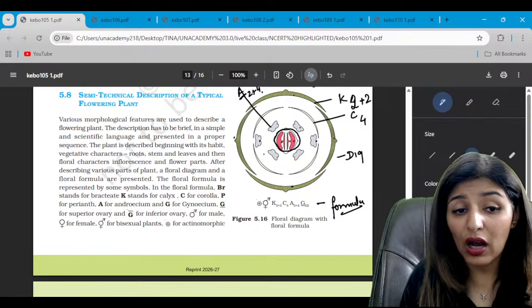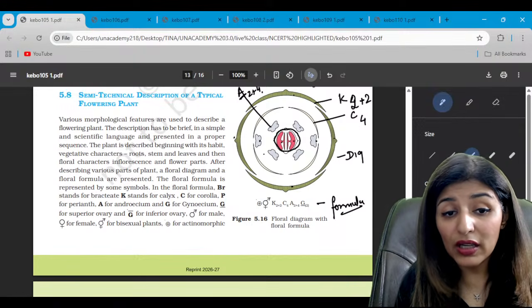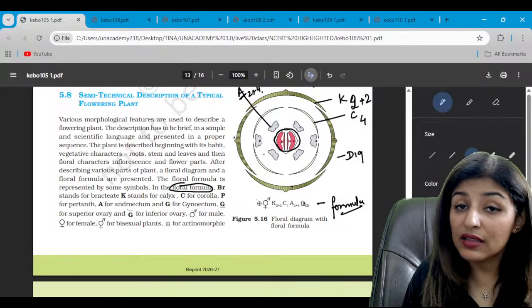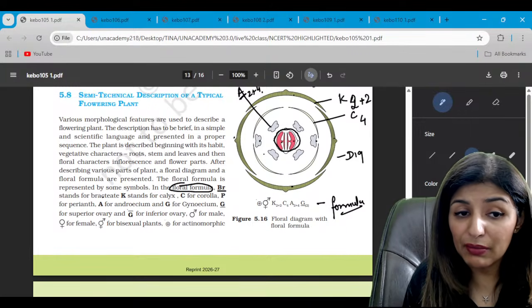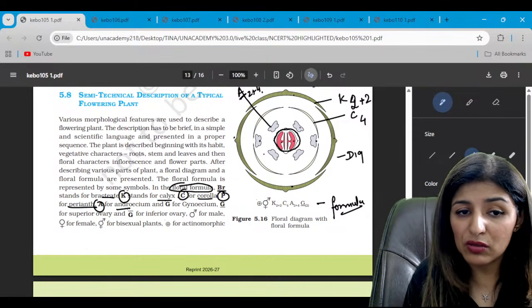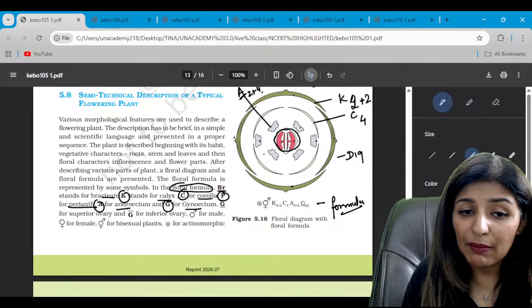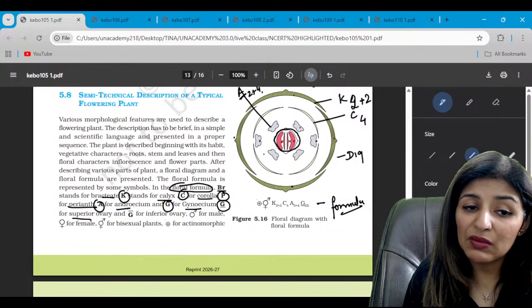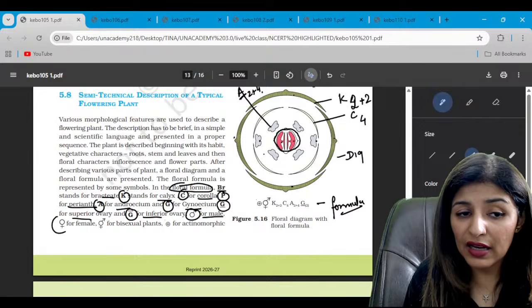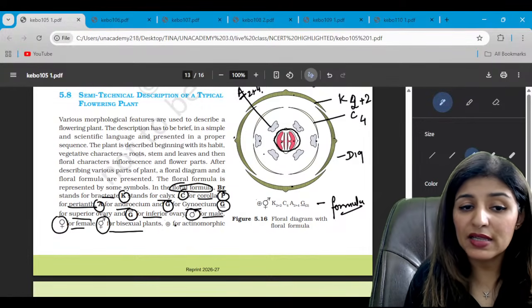In formula, how do we write it? So the floral formula tells you about certain symbols. BR for the bracteate condition, K for the calyx, C for corolla, P for perianth in case petals and sepals are indistinct, A for androecium, G for gynoecium. G above the bar is superior, G below the bar is inferior. This is a sign for the male, this is a sign for female. When both the symbols are combined, it becomes bisexual.